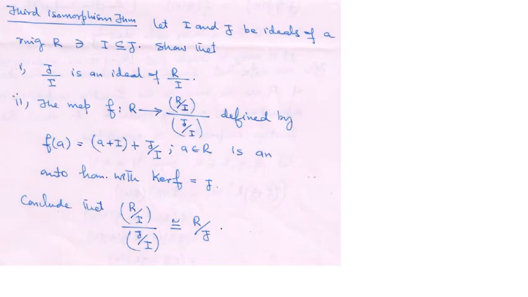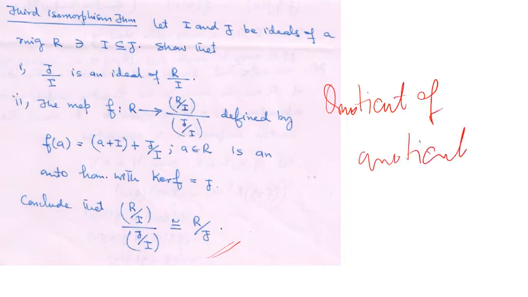And we conclude that since it is an onto homomorphism, by the first fundamental theorem, R mod kernel, that is R mod J, is isomorphic with the second ring, (R mod I) mod (J mod I). So this is known as quotient of quotients.